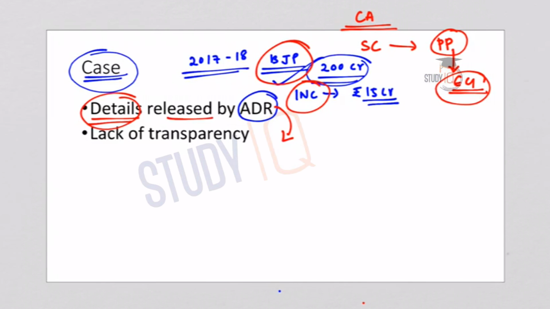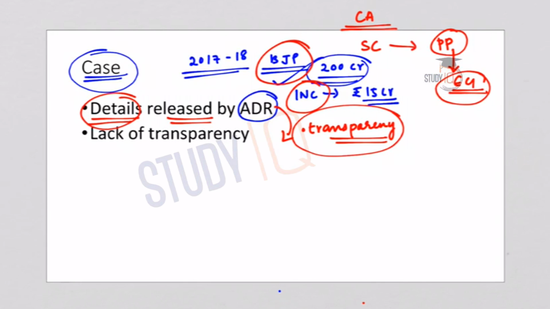So with this, the ADR, or the Association for Democratic Reforms, cited a lack of transparency in the electoral bonds, and citing this, the ADR challenged the electoral bond scheme in the Supreme Court. The Supreme Court considered that the time available was too limited for an in-depth hearing of this case. This is because the upcoming elections, or the ongoing Lok Sabha elections, were very near when the case was